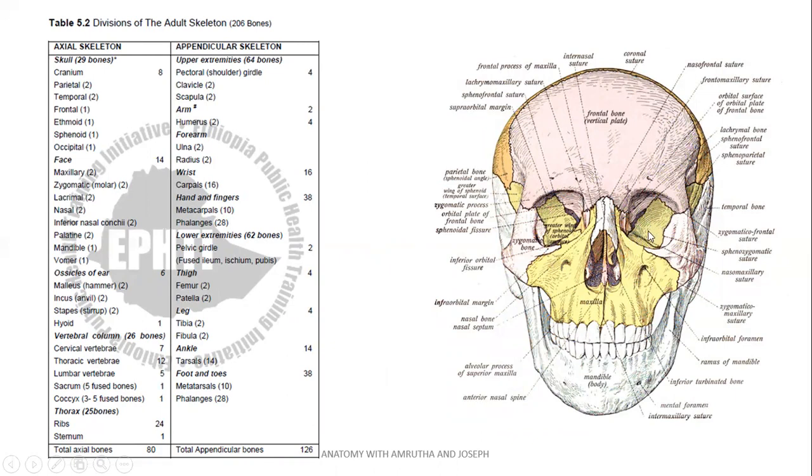parts of some bones like the maxilla can be seen, sphenoid bone, frontal bone, lacrimal bone, and near the nose, the nasal bones. Maxilla also can be seen.